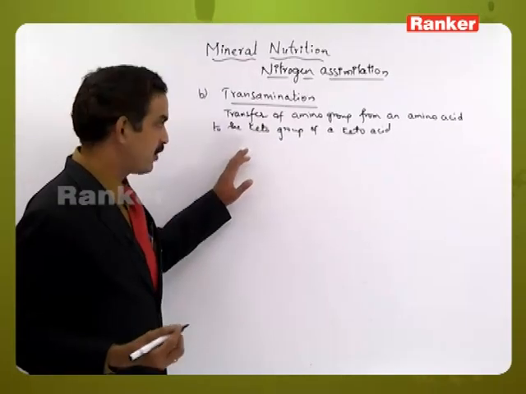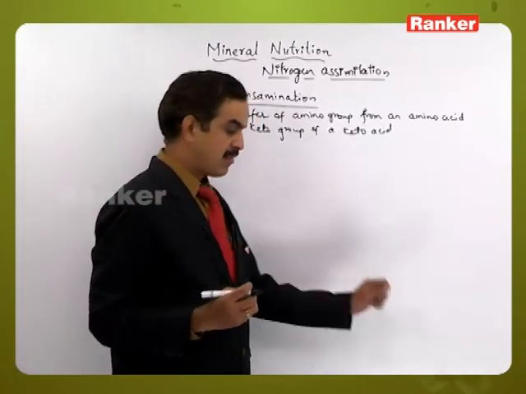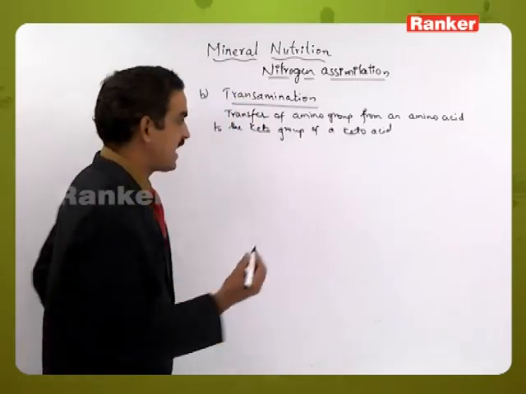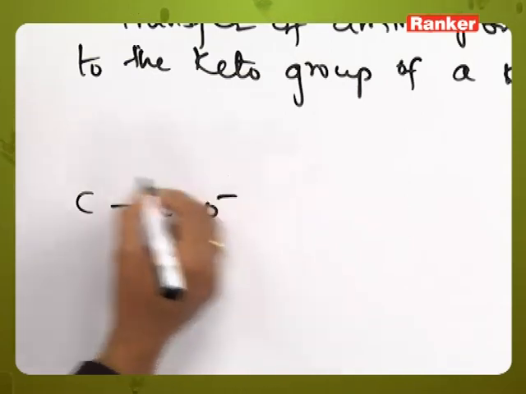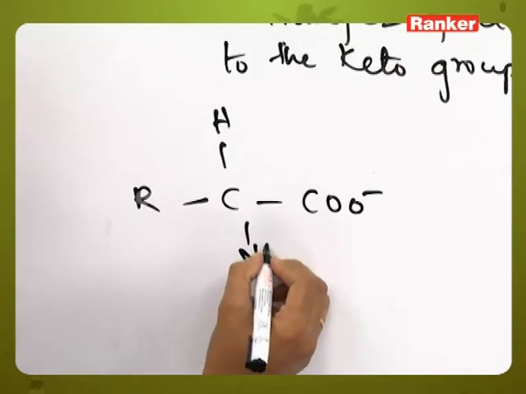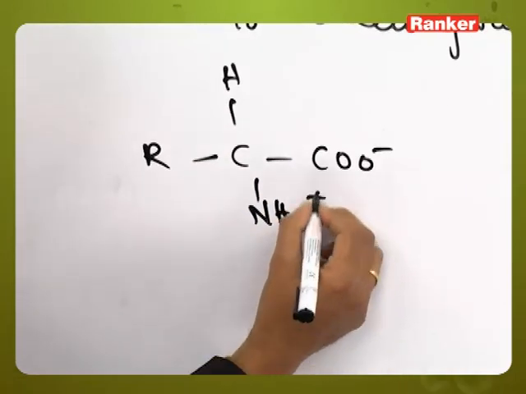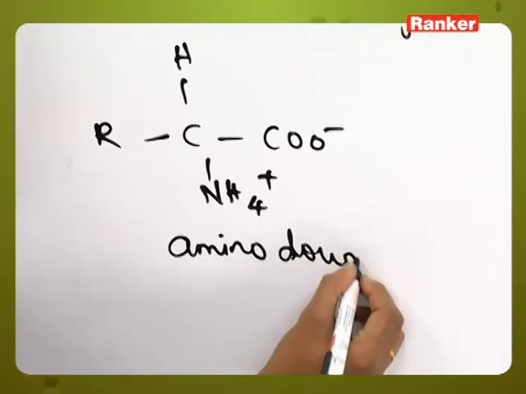This can be shown in the form of a reaction: glutamic acid, which contains an amino group, is an amino donor.